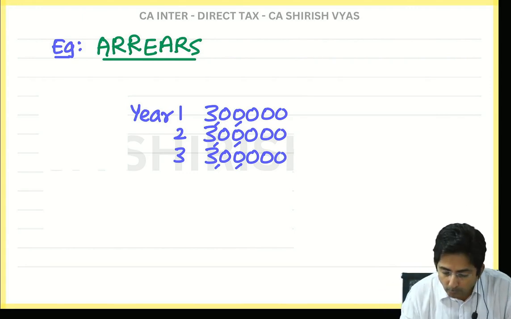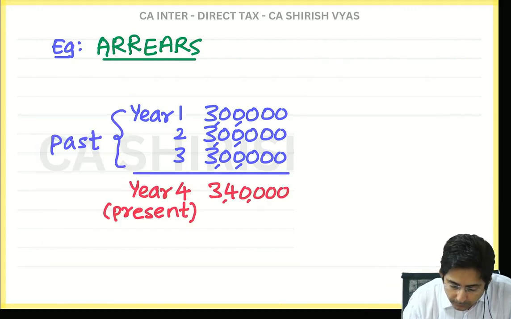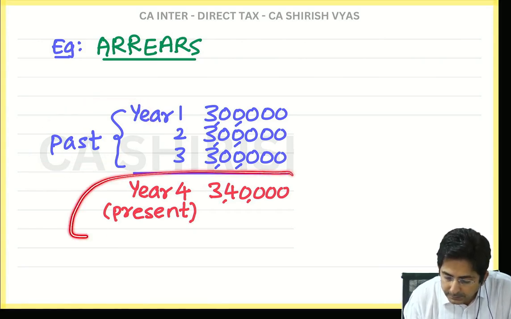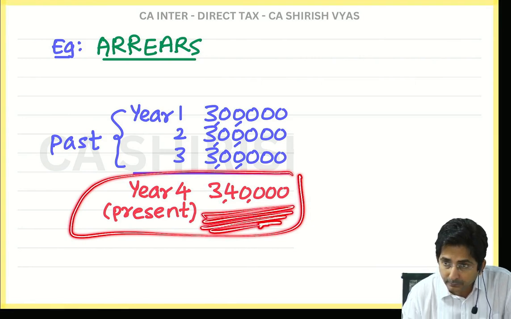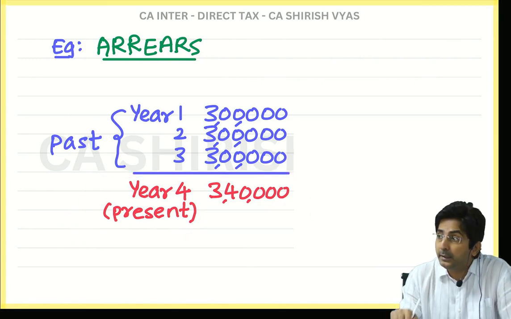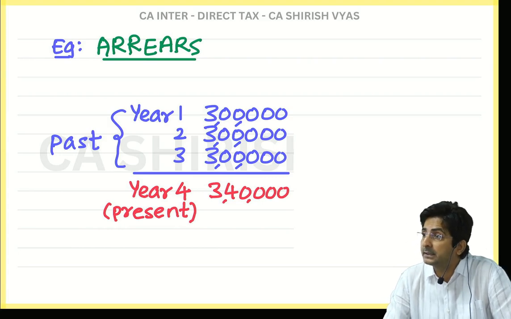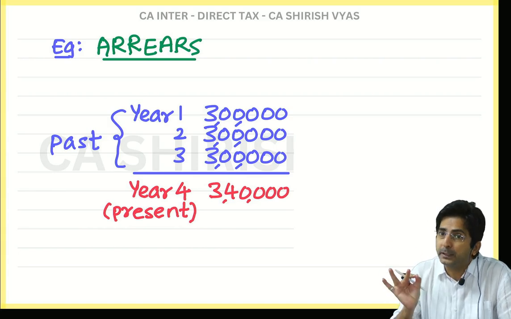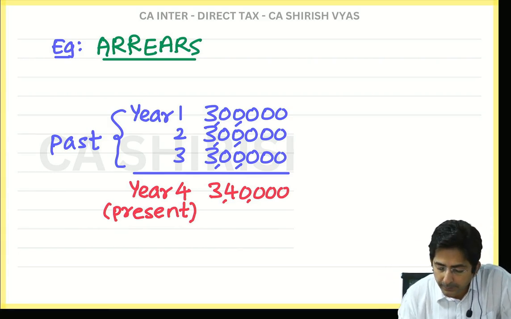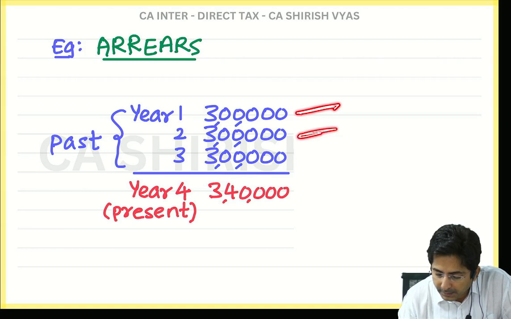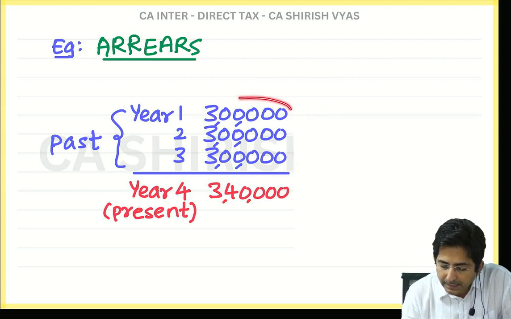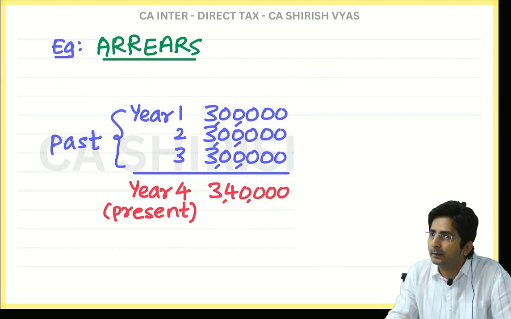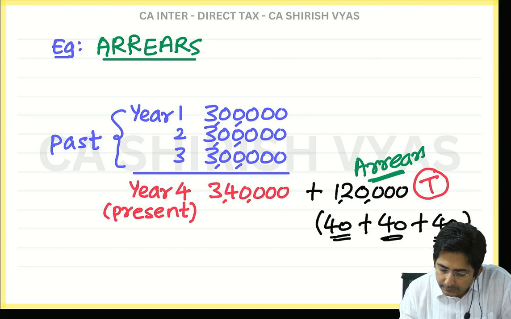So now what will happen? Look, assume these 3 years were the past 3 years. In the current year, in the present, his salary became 3,40,000. But what did he say? I want the salary to increase retrospectively. You know the word retrospective or not? Retrospective means from the past. So tell me, what is the shortfall in the past? 40,000. See, 3 lakhs he was given. What was missing? 40, 40, 40. So add 40, 40, 40, so that 1,20,000 he will get now.